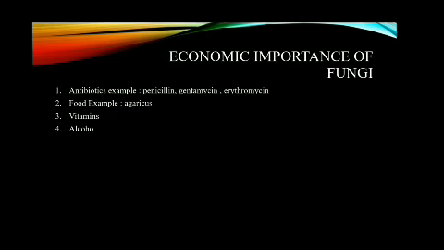Examples: penicillin, neomycin, gentamicin, erythromycin. These are antibiotics obtained from fungi. They are used to cure various diseases. Penicillin is the first antibiotic. It was prepared by Alexander Fleming. It is called the Queen of Medicine.